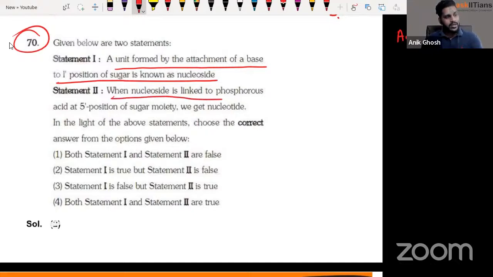When the nucleoside is linked to phosphorus in 5' position of the sugar moiety, we get nucleotide. The nucleoside doesn't really get connected to phosphorus, it is connected to phosphate, right? PO4 3-. So statement 2 is wrong. Statement 1 is correct. So it's gonna be option 2 here, guys.